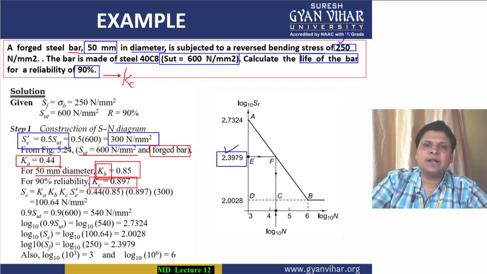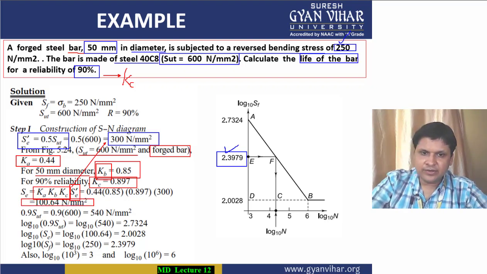So ignoring that Kd derating factor and multiplying all the other factors which we have calculated, Ka, Kb, Kc, with the experimental value already calculated before, we will get the actual value of endurance limit.